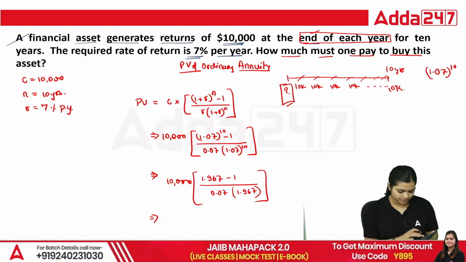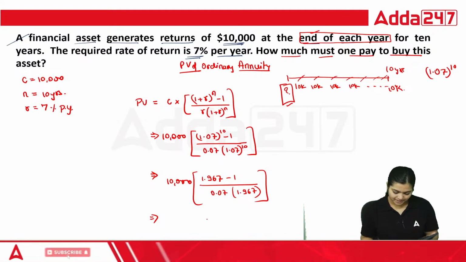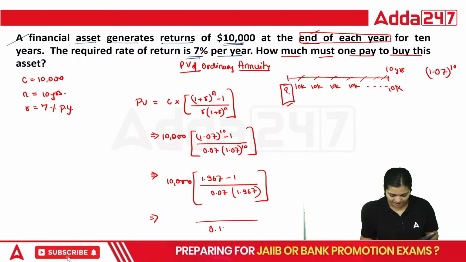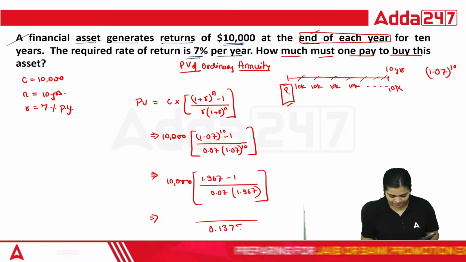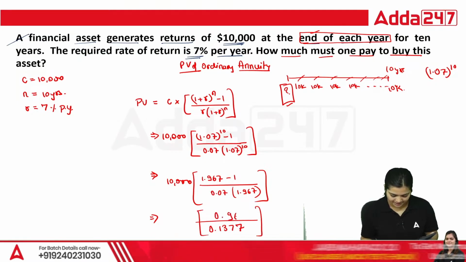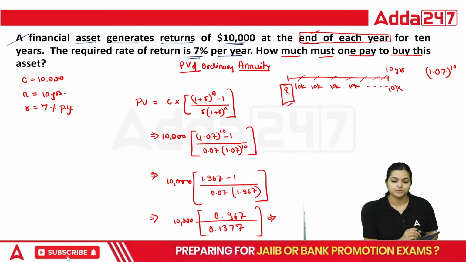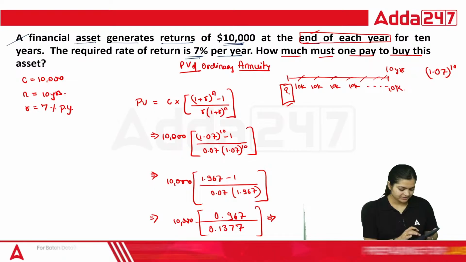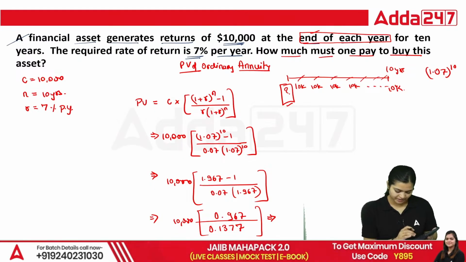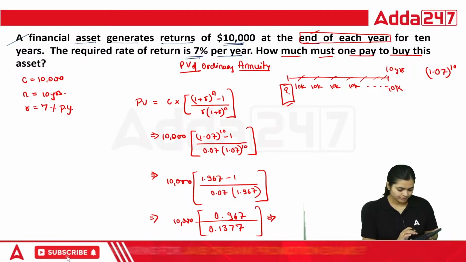So 0.07 into 1.967, in the denominator you can see 0.1377. In the numerator you have 0.967 into 10,000. So your answer is going to be 0.967 divided by 0.1377 into 10,000.